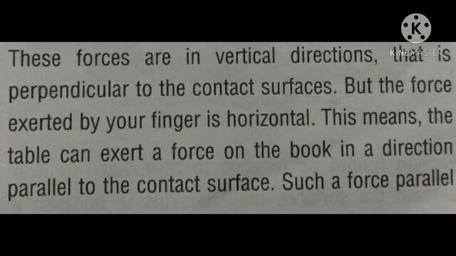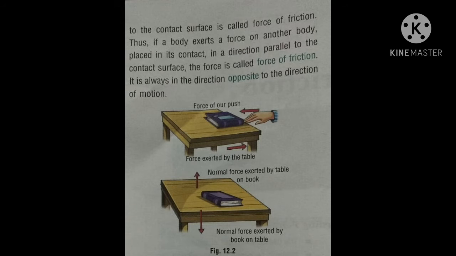Such a force parallel to the contact surface is called force of friction. Thus, if a body exerts a force on another body placed in its contact in a direction parallel to the contact surface, the force is called force of friction. It is always in the direction opposite to the direction of motion.